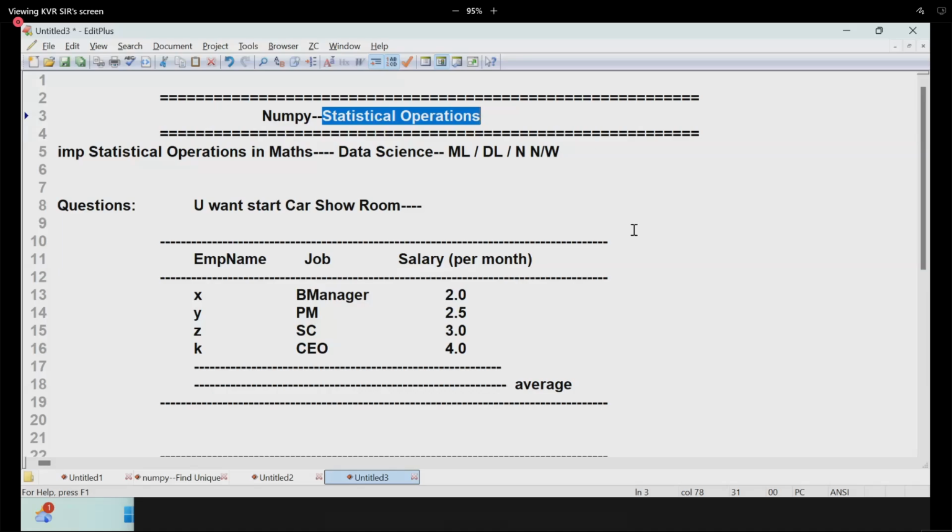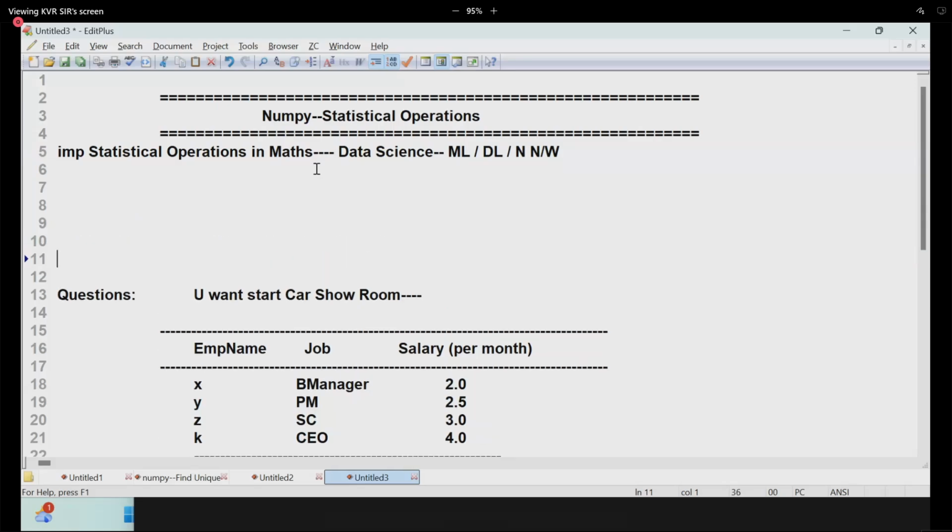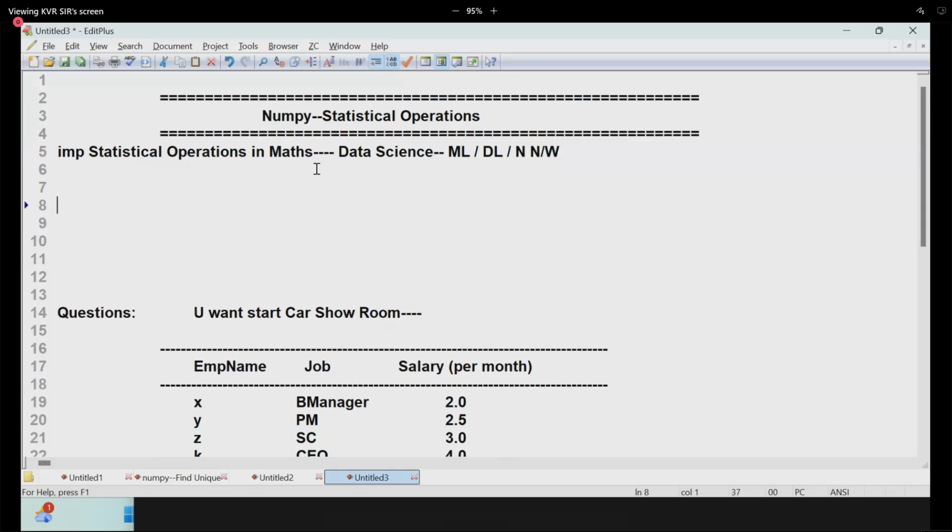So statistical operations are very important in data science. Those statistical related functions, I will write it here. What are the functions now? Number one, numpy dot amax. Very, very simple.